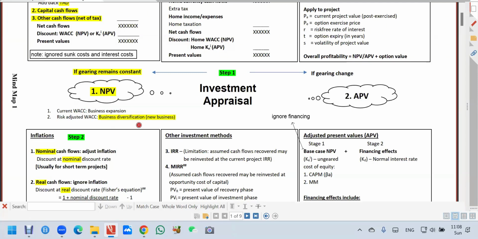Diversification, let's go into new business. We have to adjust for the new business risk. So we get the risk-adjusted cost of equity, but the gearing is the same. Okay, yeah? So we only adjust for the new business risk. So you have risk-adjusted cost of equity, and then you put into the cost of capital. We call that risk-adjusted cost of capital. Normally, we don't have to mention now. Normally, we straight away say WACC. Normally, we just say cost of capital. So you don't even have to put down risk-adjusted cost of capital.